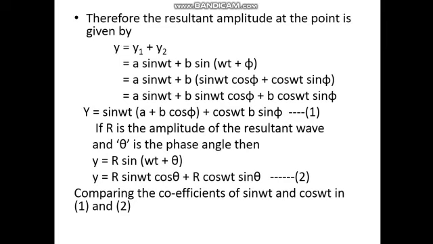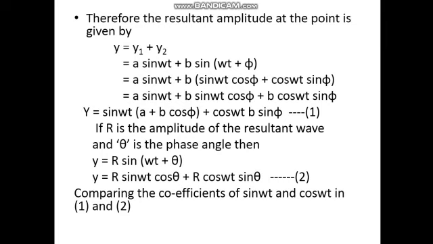Therefore, the resultant displacement at the point is given by y is equal to y1 plus y2, that is equal to a sin omega t plus b sin (omega t plus phi). Here, sin (omega t plus phi) is of the form sin (A plus B), that is equal to sin A cos B plus cos A sin B. Therefore, y is equal to a sin omega t plus b sin omega t cos phi plus b cos omega t sin phi, that is y is equal to sin omega t into (a plus b cos phi) plus cos omega t into b sin phi.